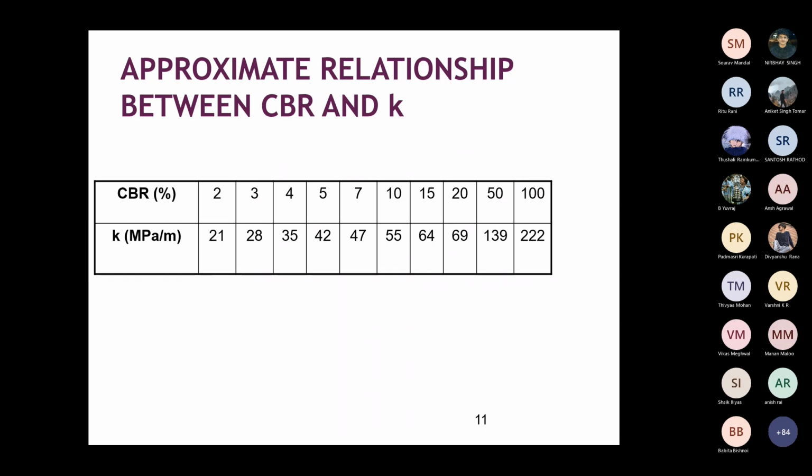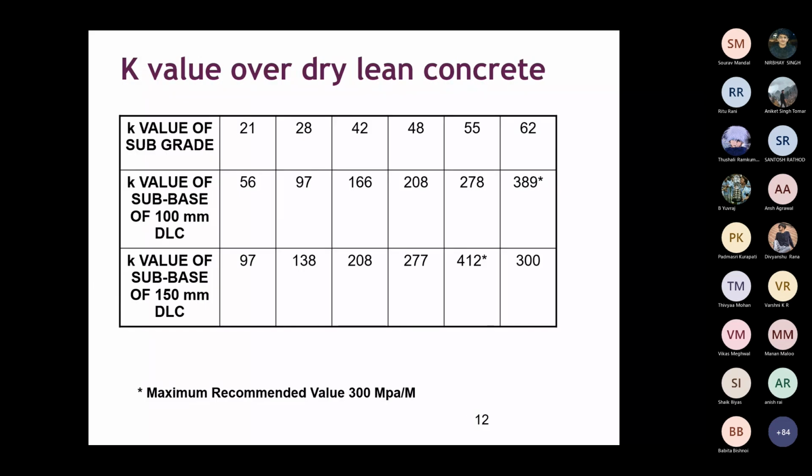Suppose above the subgrade you are providing a subbase of DLC. DLC means dry lean concrete. The main concrete for the rigid pavement is called pavement quality concrete, that's PQC. Below that you will be providing a very lean mix only, and that is called dry lean concrete.